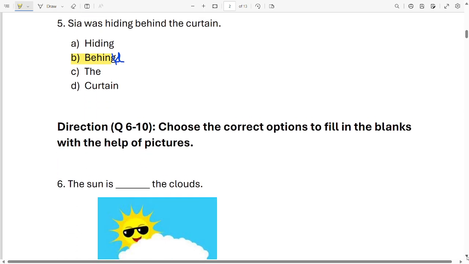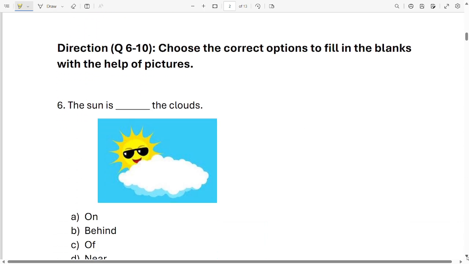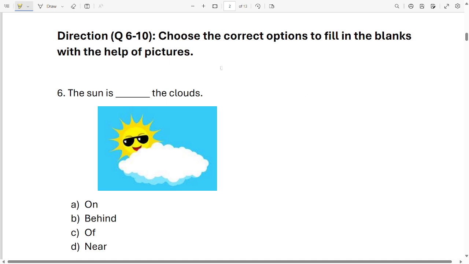See how quickly we have reached question 6. And for 6 to 10, your instruction is choose the correct option to fill in the blanks with the help of the picture. Now see the picture carefully and fill in the blanks by choosing the correct options from here. Okay? Are you ready? Can we start? Yes, let's go. The sun is dash the cloud.